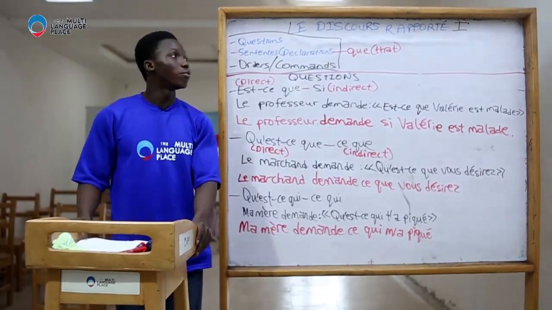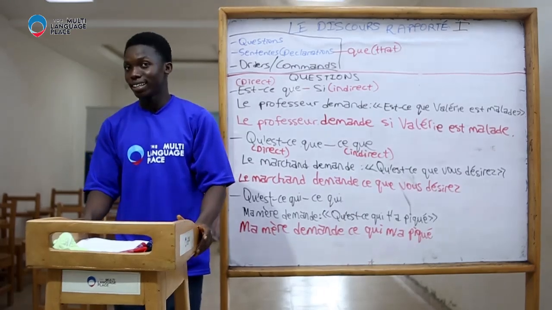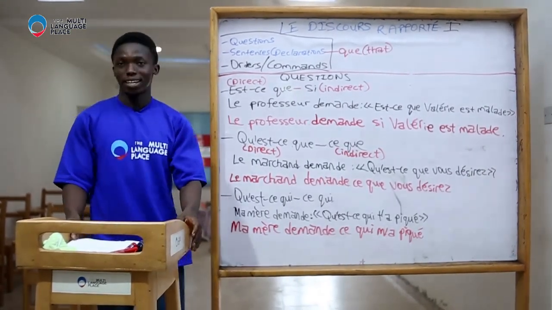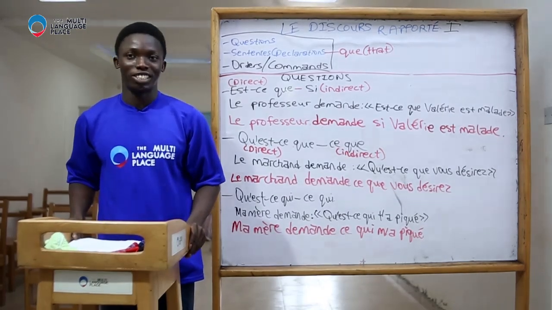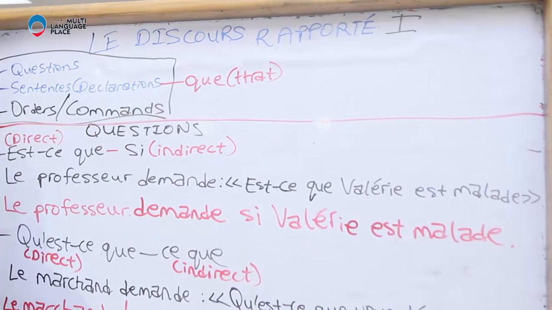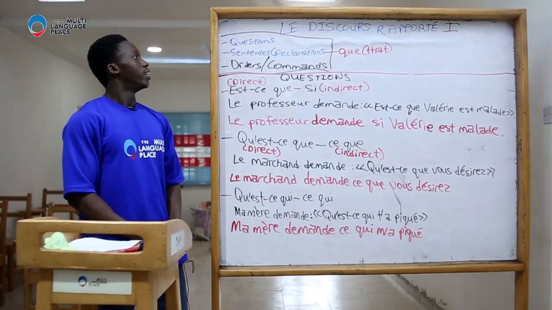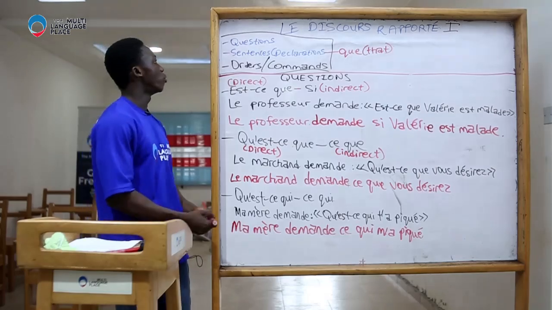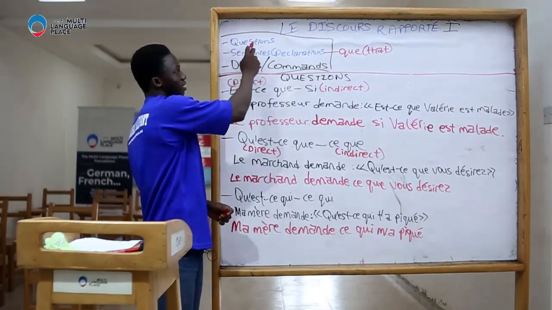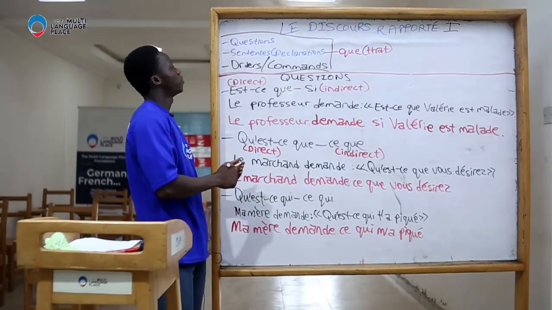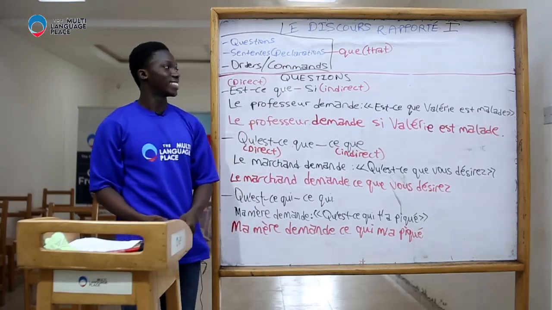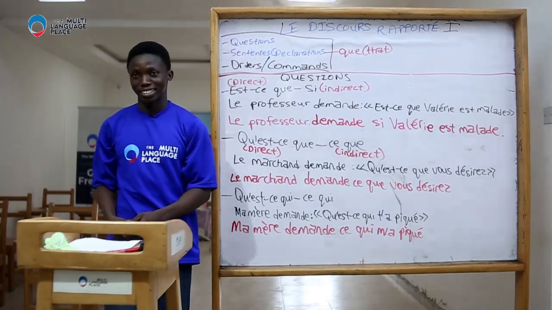Dans cette leçon, on va aborder un sujet un peu distinct et spécial qu'on appelle le discours rapporté en français. Le discours rapporté, reported speech in French. You can also call it indirect speech. Reported speech can come in three different formats. We can have reported speech for questions, for sentences, and also for orders or commands. So let's start with questions.